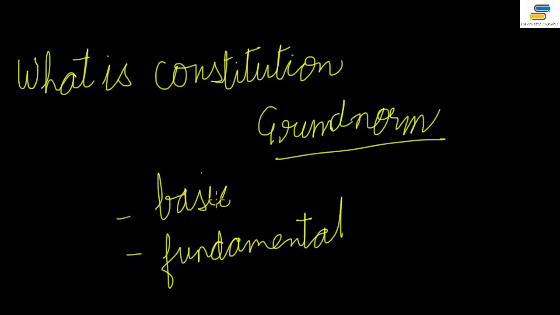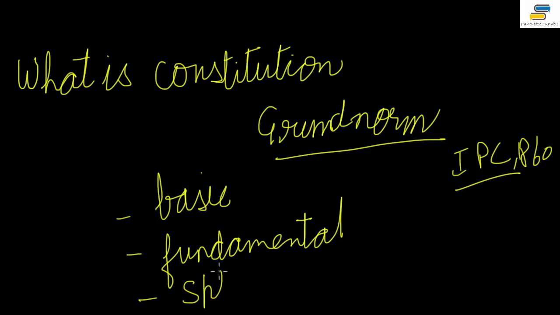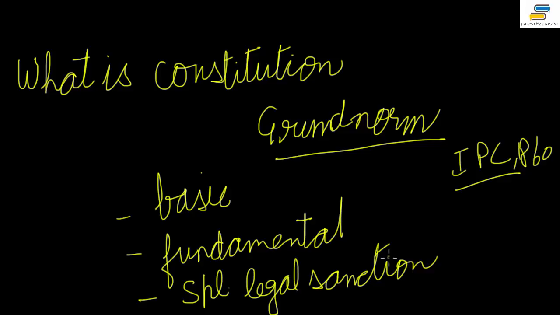Now moreover, if we compare it to other laws, they enjoy legal sanction, right? But this constitution enjoys more than other normal laws. For example, you have the Indian Penal Code, which came in 1860. This is a normal legal sanction. It doesn't have what the constitution has, which is called special legal sanction, which is enjoyed by the constitution and not other things, right?